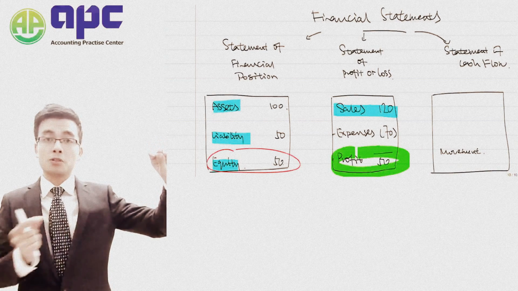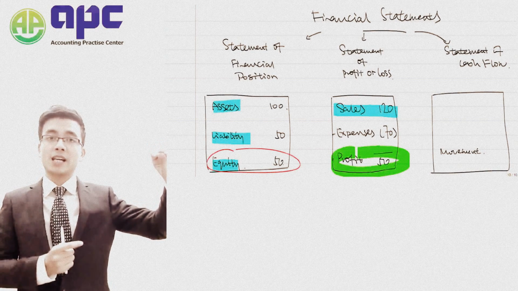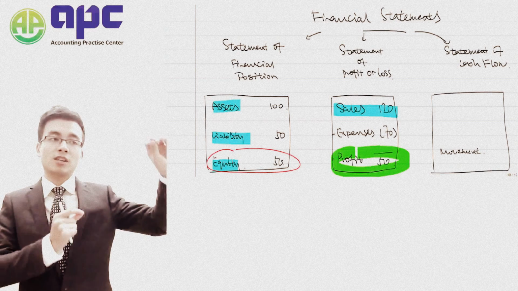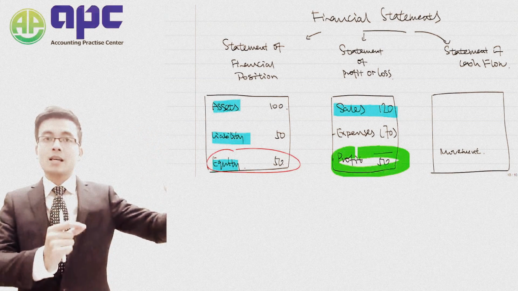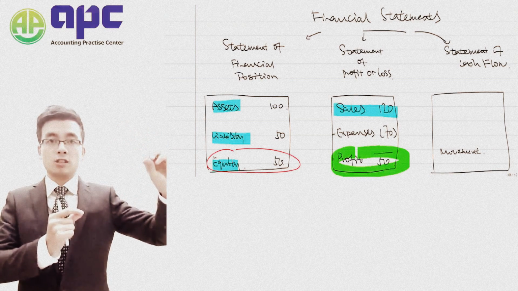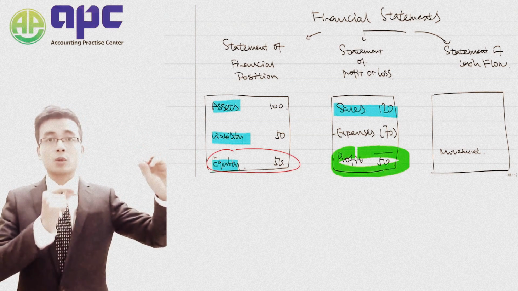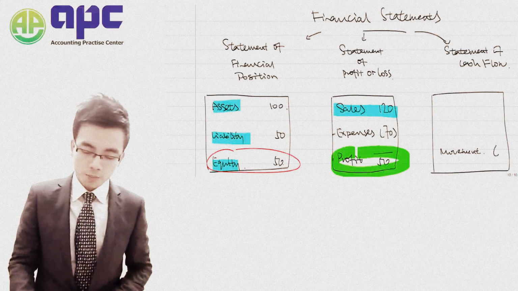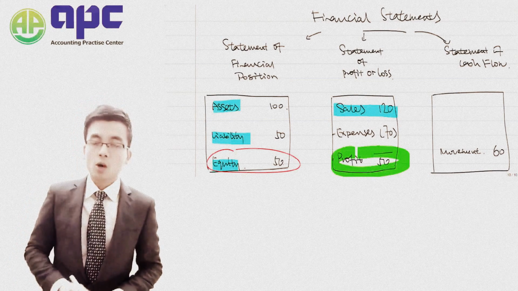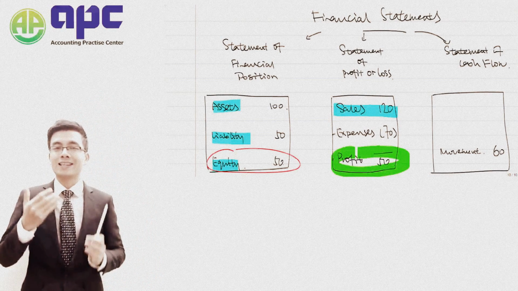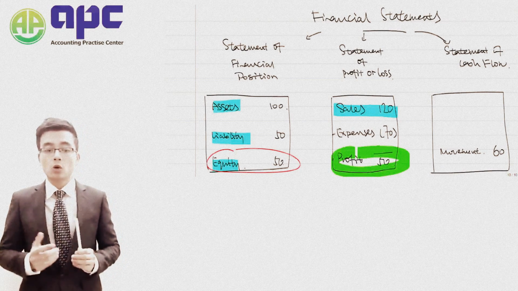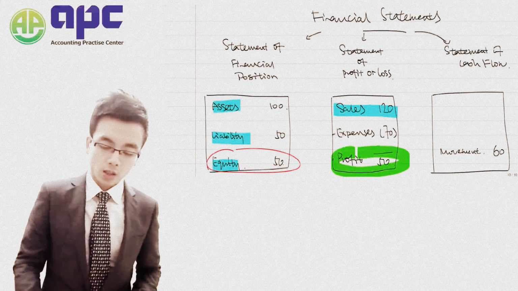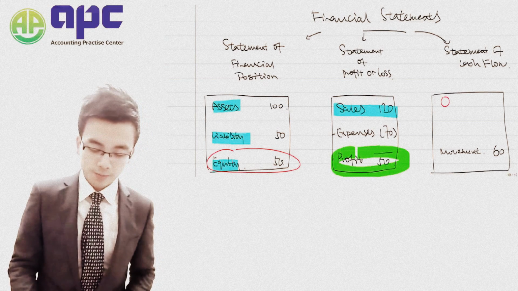Maybe we sold our products to a customer so we received cash from the customer. So that increased from 40 to 100, which means the cash has increased by 60, because 100 minus 40 is 60. So the movement is 60. Why did the cash increase by 60? Maybe because of 3 reasons, which we can call the OIF.